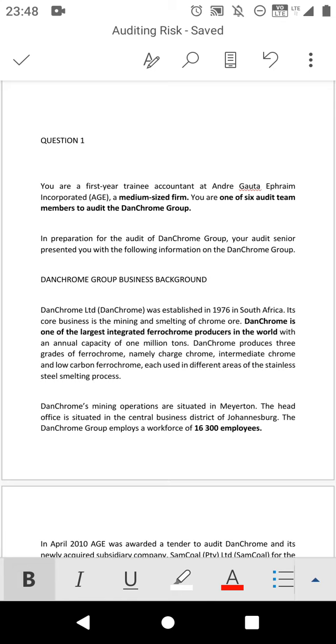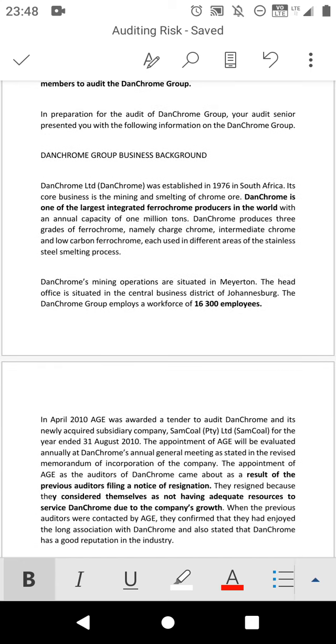I highlighted that point. Why? They told us that this company is the largest company in the world. Remember, we are a medium-sized firm, as they stated in the first paragraph, which means there is a risk here. Let's go to the second paragraph.